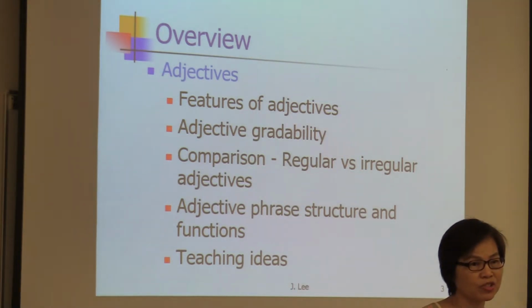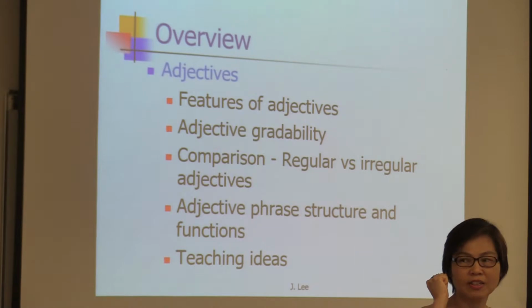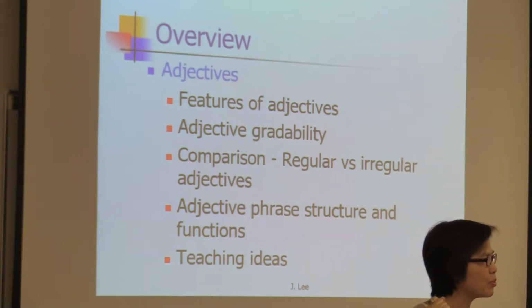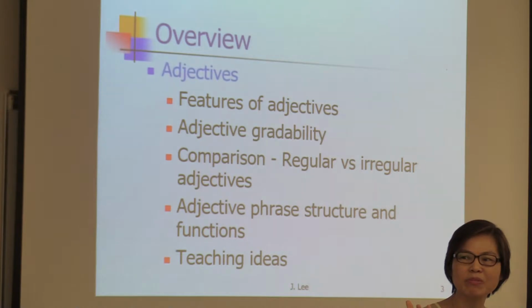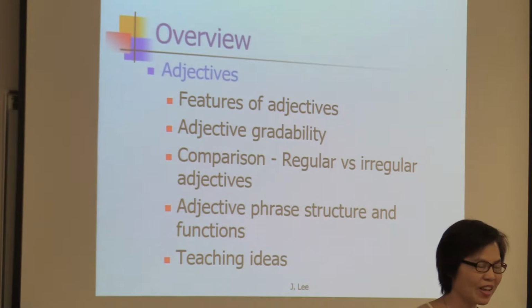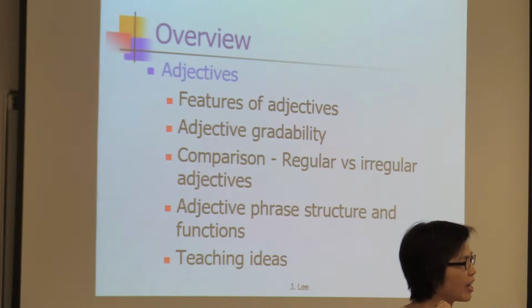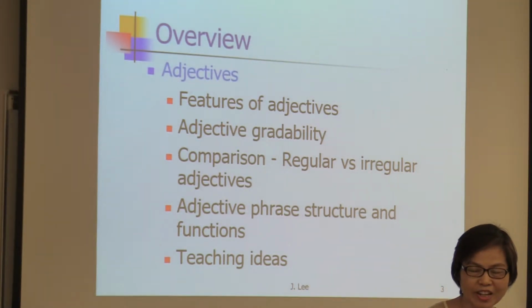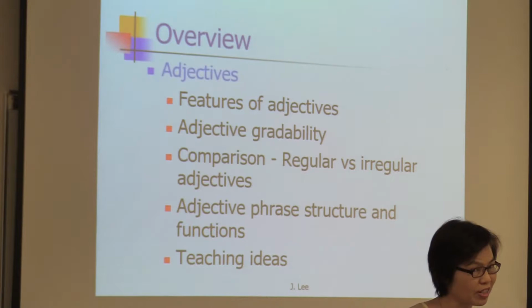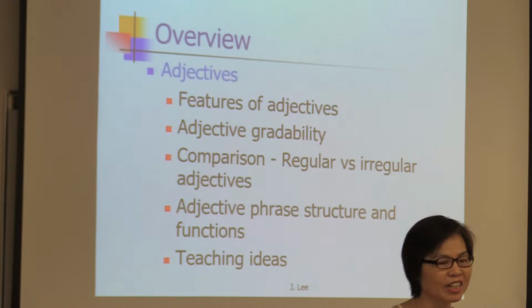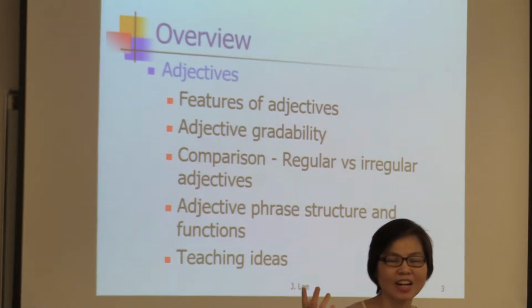So in an adjective phrase structure, the key word, the head, is the adjective. And before that, we can have the premodifier. This premodifier is usually the degree adverb, like quite, rather, very, extremely. And then after the head, we can have the postmodifier. This postmodifier can be a prepositional phrase, like keen on something, excited about something, or it can also be an infinitive with to.